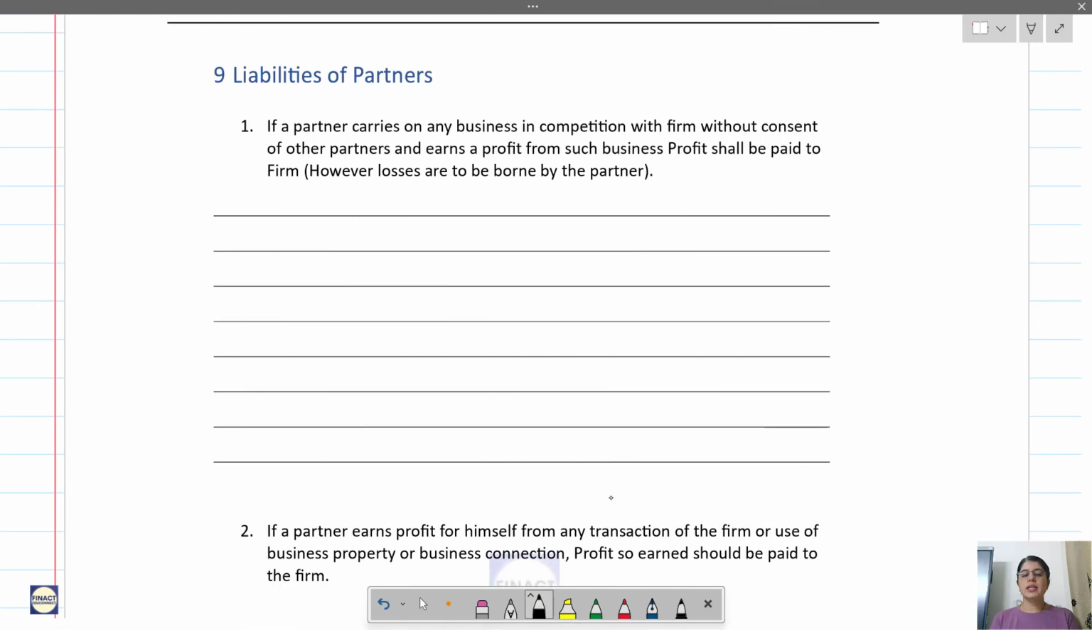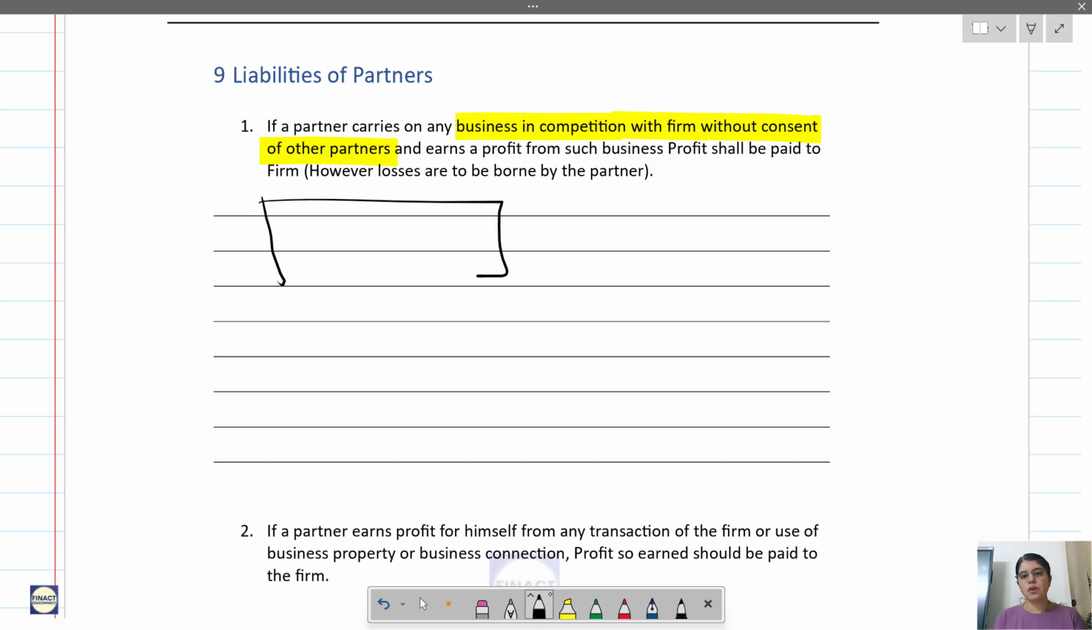Now let us understand what are the liabilities of the partners. If a partner carries on any business in competition with a firm without the consent of other partners and earns a profit from such business, the profit shall be paid to the firm. Okay, so this is important. The business should be in competition and without the consent of the partners. Let us understand what this is.